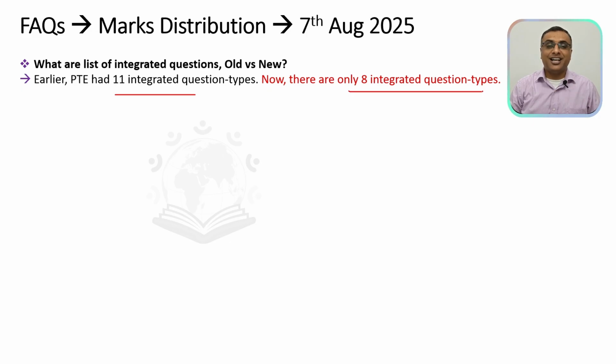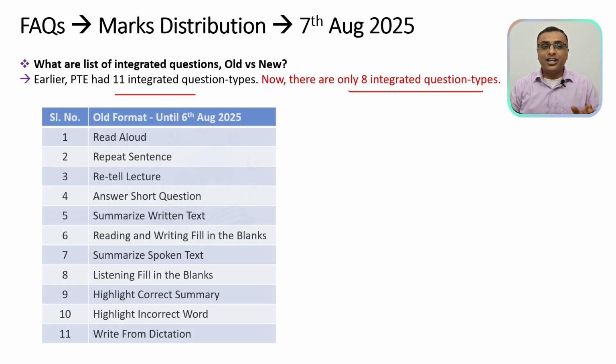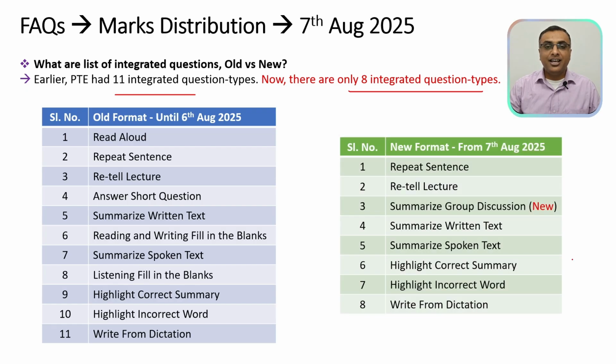What are integrated tasks? Basically, it will give you marks for 2 of the modules. Say, for example, read aloud would give you marks for reading and speaking. So earlier you had 11 such integrated questions. Starting 7th of August 2025, these are the list of 8 integrated question types. Starting from repeat sentence, retell lectures, summarize group discussion, which is a new question that is being added, summarize written text, summarize spoken text, highlight correct summary, highlight incorrect word, write from dictation. So these are the list of 8 questions which are integrated question types.